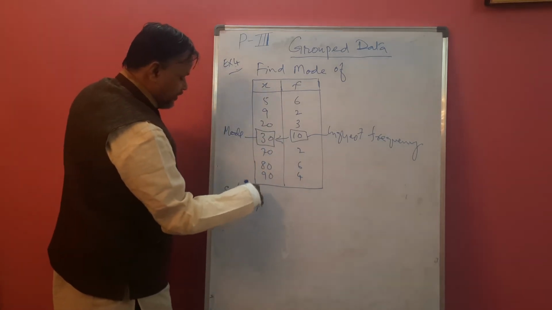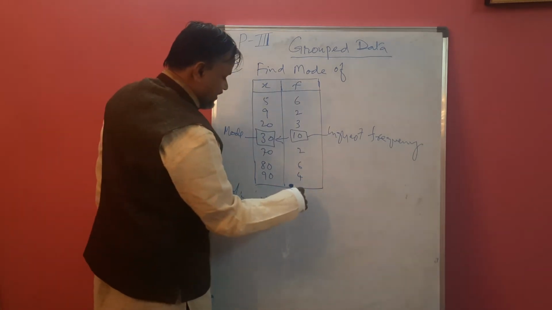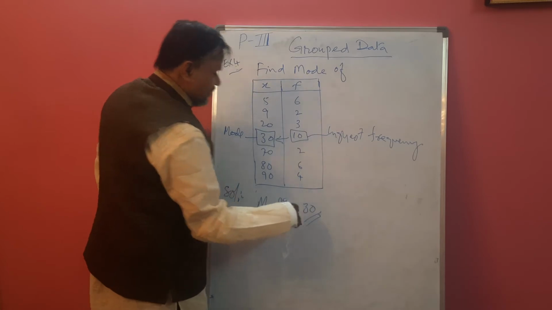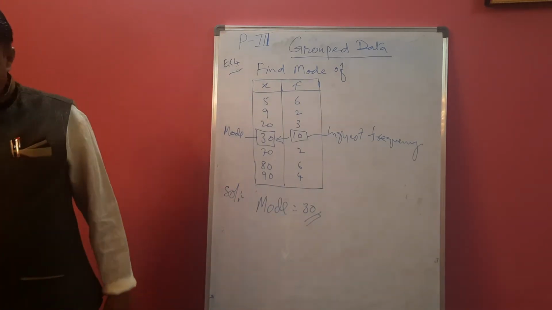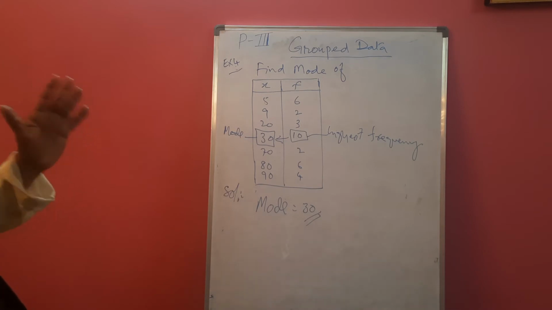So mode is what? The maximum repeated value. That means 30. 30 is the mode of the data. Whenever a table is given with observations and repeated number of times, or x and f, we can find the mode just by seeing the highest frequency.